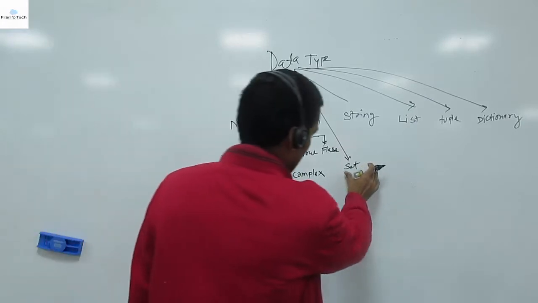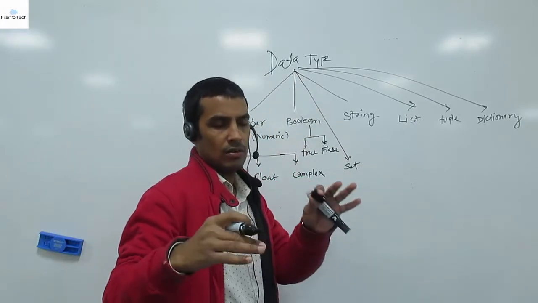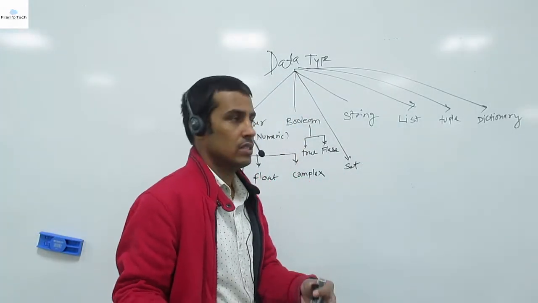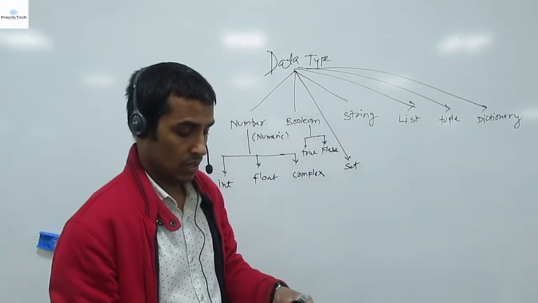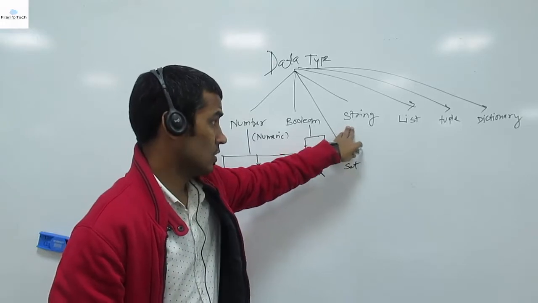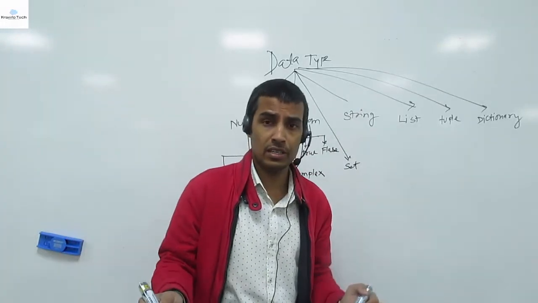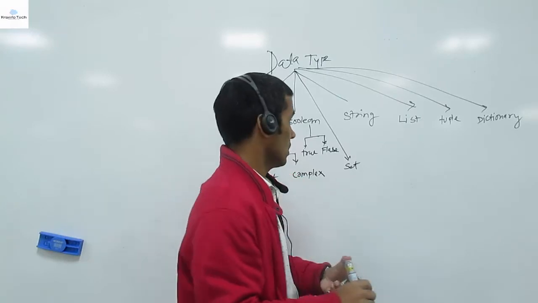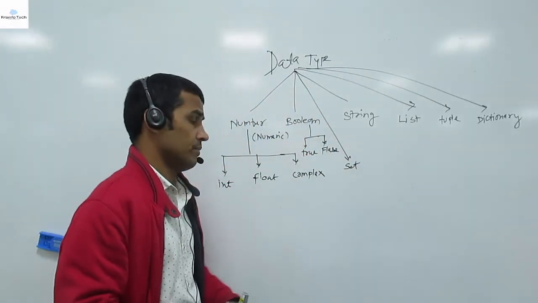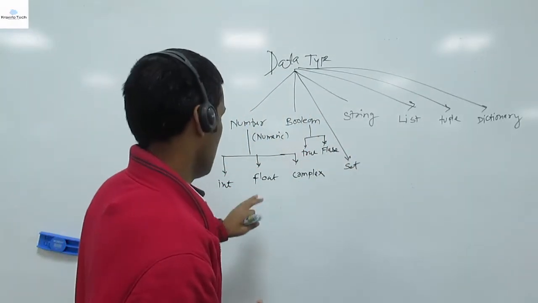Set is one data type. I'll discuss set, list, tuples, and dictionary in the coming lectures. But string is a group of characters which stores string type values. String is also one of the widely used data types. So we have these data types.